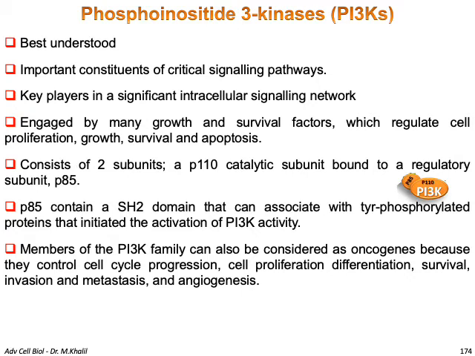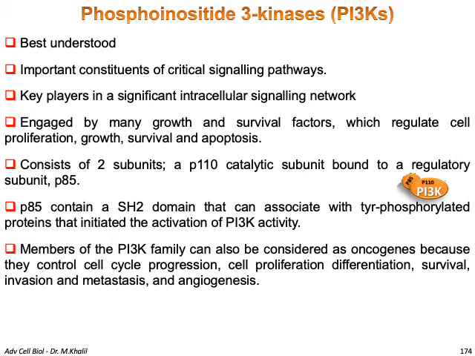In other words, once the receptor is phosphorylated on a tyrosine, the p85 of the PI3 kinase, which has an SH2 domain, can bind. The characteristic feature of the SH2 domain is that it only binds a phosphorylated tyrosine, and since the receptor is phosphorylated on the tyrosine residue, the PI3 kinase is recruited to bind to the receptor once it is activated.